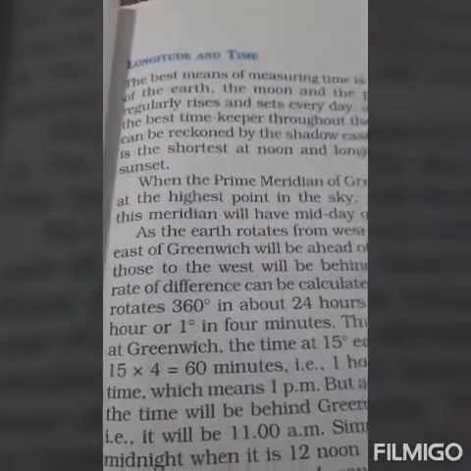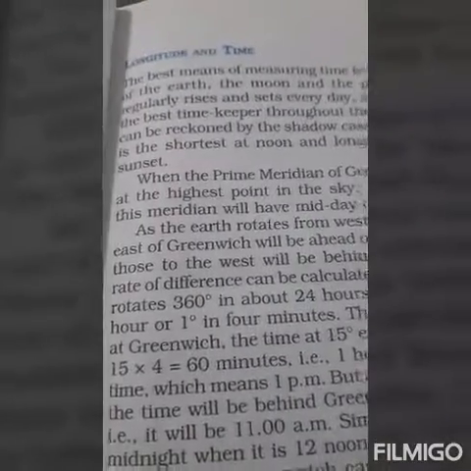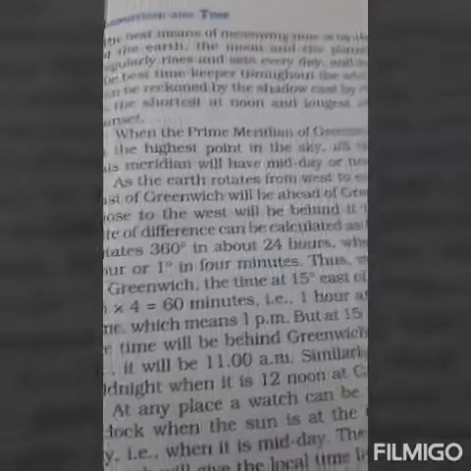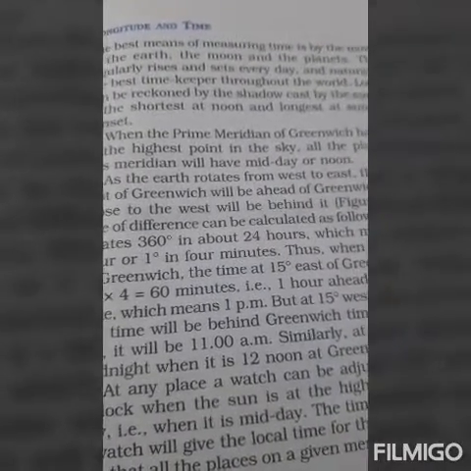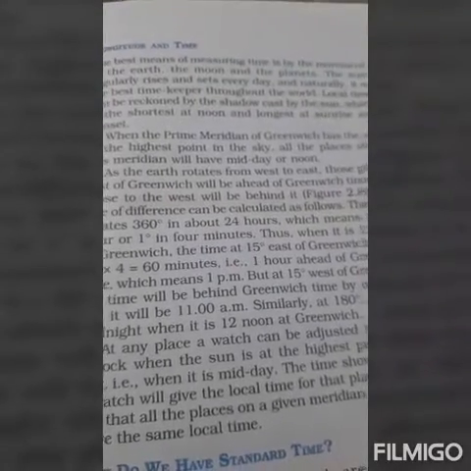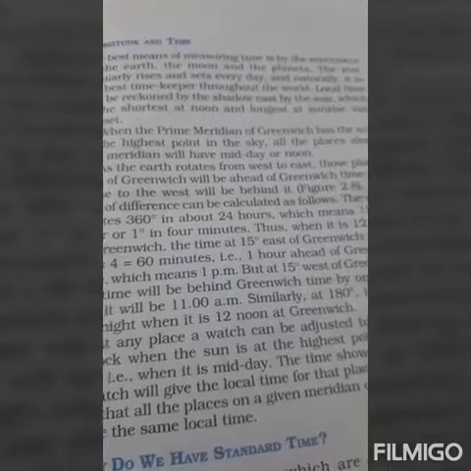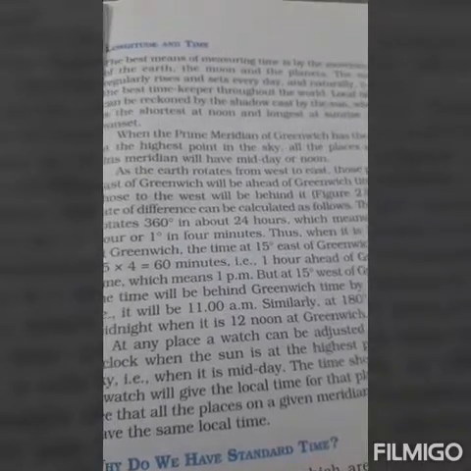Now let's start. The best means of measuring time is by the movement of the earth, the moon and the planet. The sun regularly rises and sets every day, and naturally this is a natural phenomenon that the sun rises in the east and sets in the west. So it is the best timekeeper throughout the world.